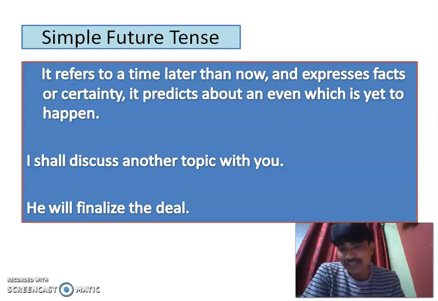But if I say I shall finalize the deal, the chances of finalizing the deal may be a little less as compared to I will finalize the deal. So please make sure that you are using the modal auxiliaries shall and will very cautiously. As I said, the use of shall is getting outdated, but we have to make sure that after I and we we can use shall.